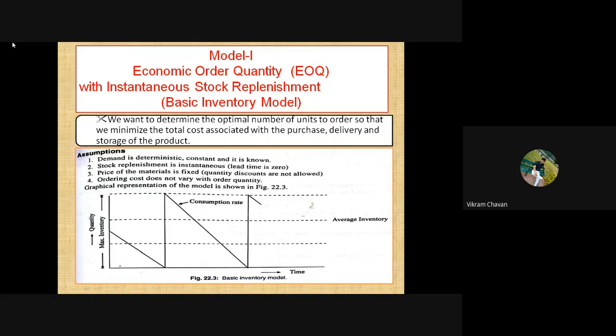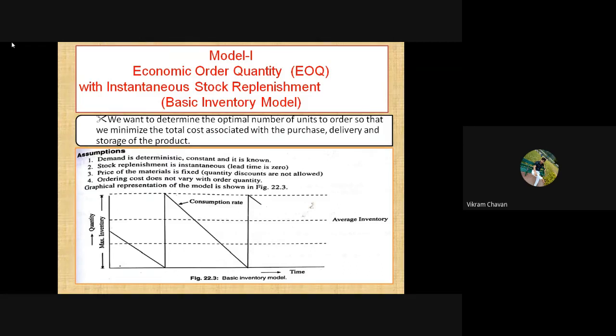The second assumption is that stock replenishment is instantaneous, lead time is 0. That insists that there is no delay between the order and the receipt of the material.